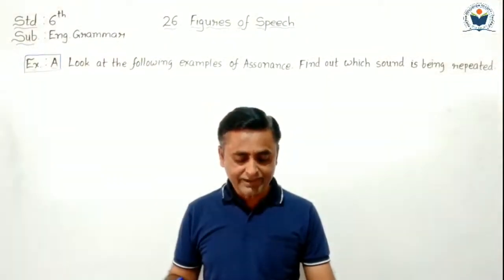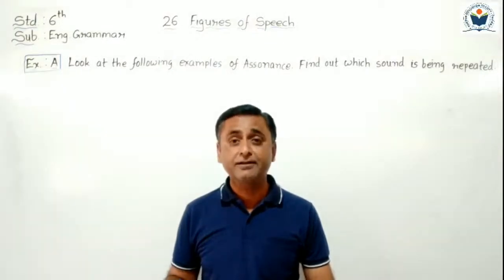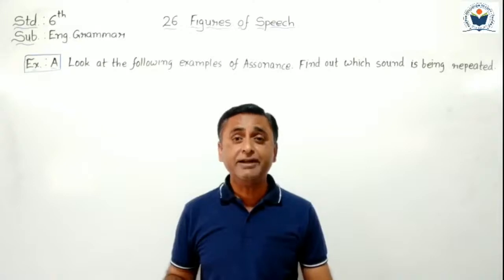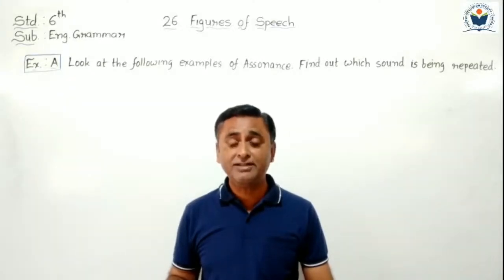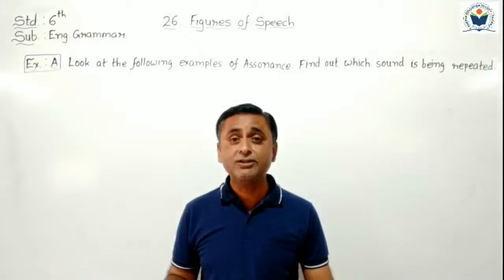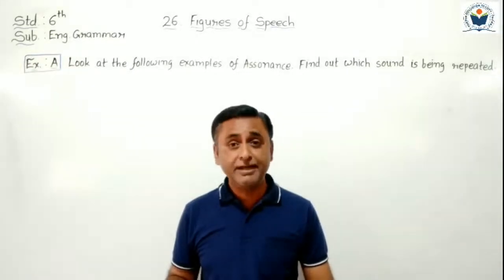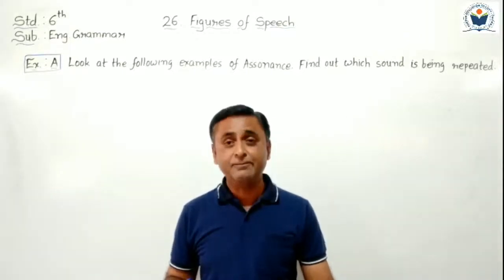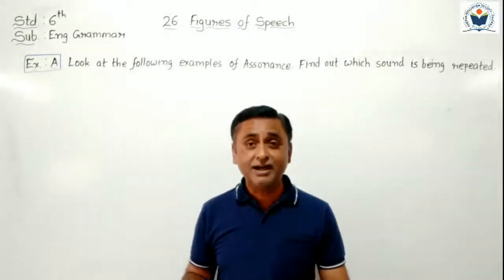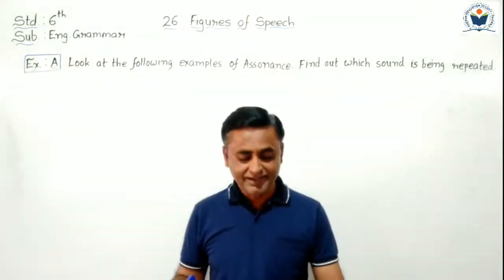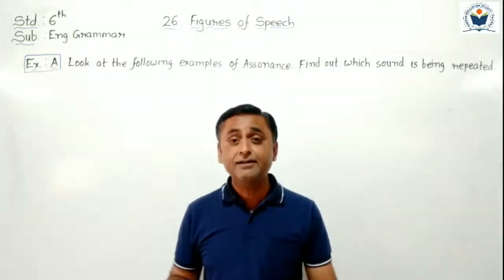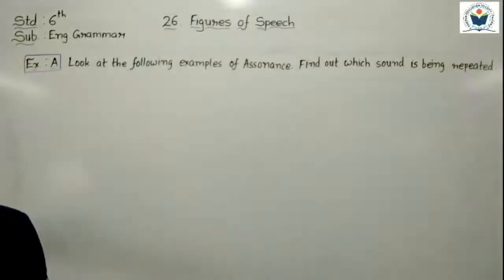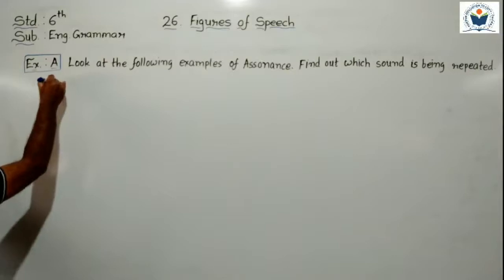The first sentence is given here. "Try and try, just don't cry." Which letter is repeated here? Can you identify from that sentence? We have to find the assonance figure of speech here. An assonance example is given here, and we have to identify which sound is being repeated. Here the sound of Y is repeated. See, try, try, cry, everywhere the sound Y is repeated. So we can say that the answer to the first sentence becomes like that.